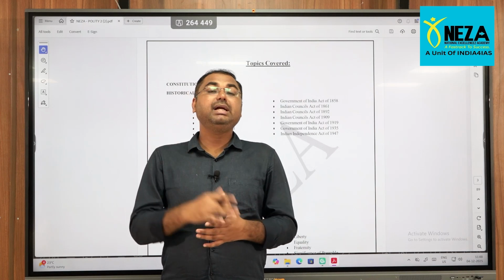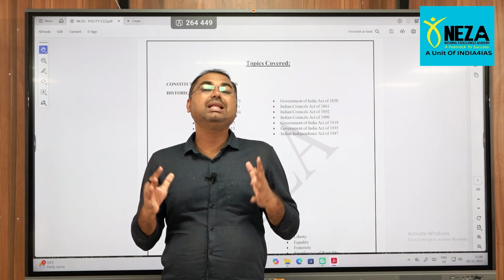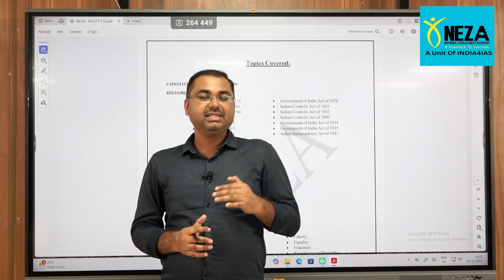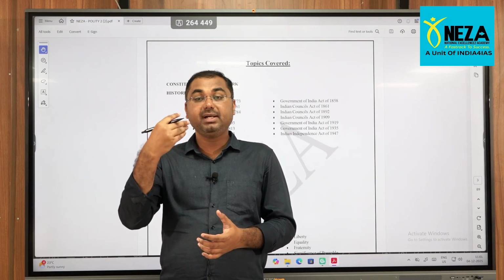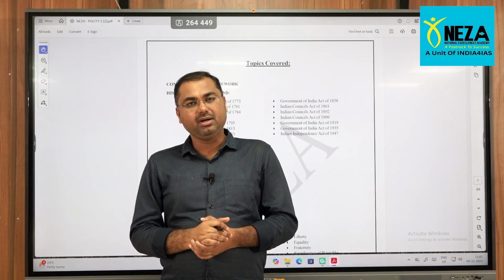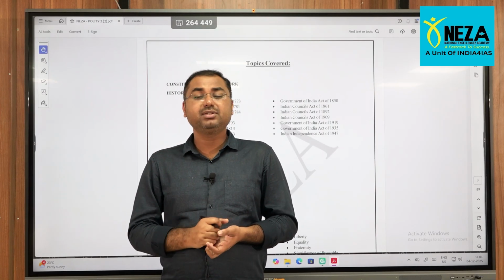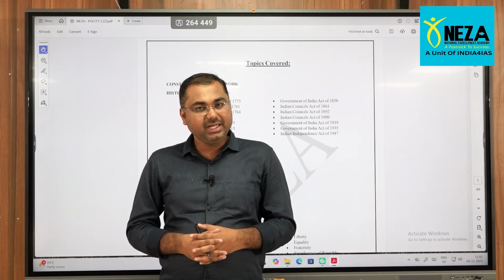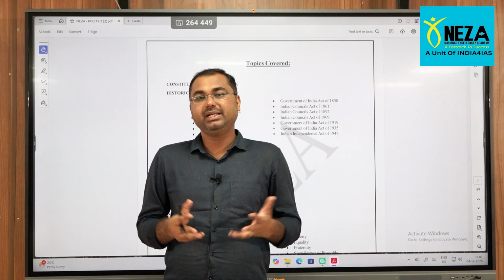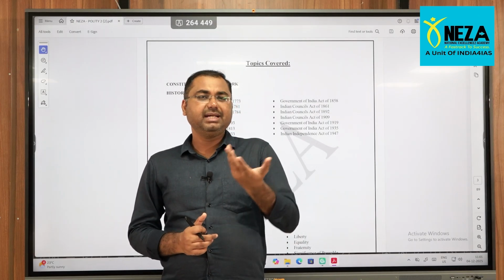Another component is the schedules, right. Presently we have 12 schedules, and each and every schedule deals with a major component or development that takes place in India. For example, UPSC as well as SSC many times have asked about the 10th schedule. The 10th schedule of the Indian constitution deals with what? That is the anti-defection law. Okay. We'll look into each and every aspect.